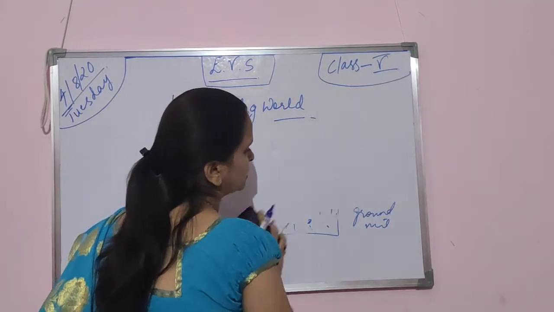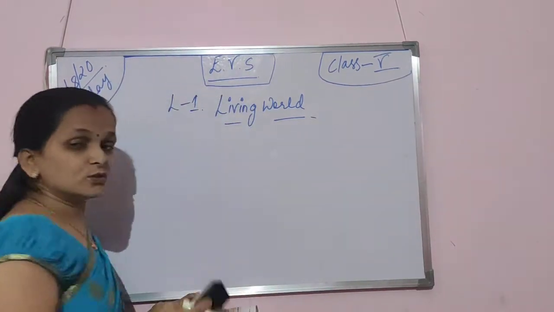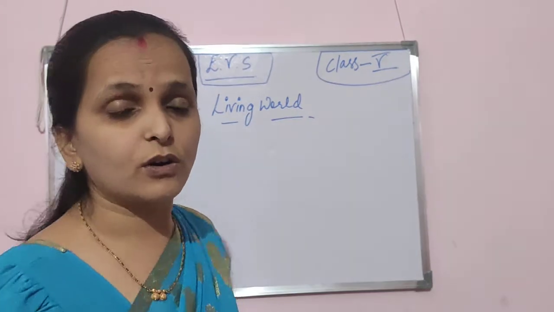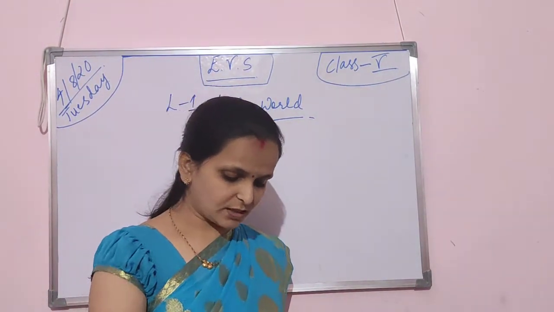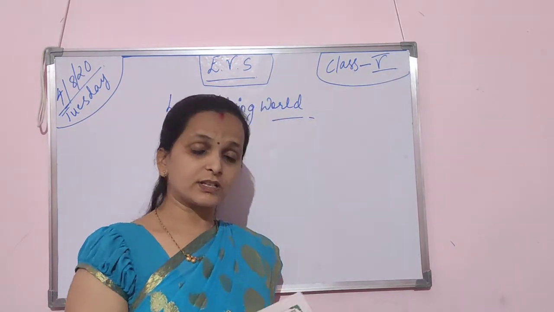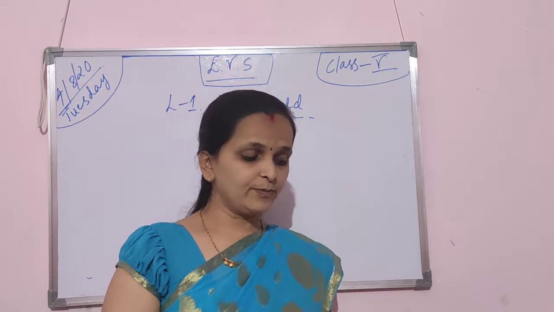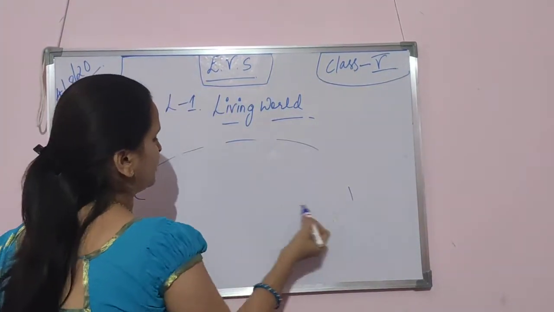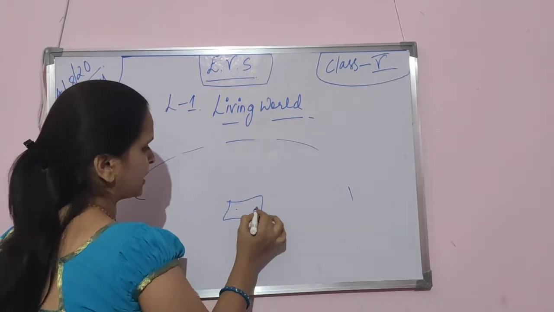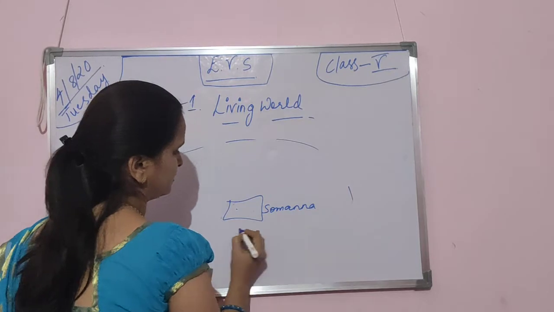So all the other persons thought that now Somanna is not lazy. He's been working for some time. So the plants grew and greenery was everywhere, but not a single plant appeared in the Somanna field. What happened? In the Somanna field, everywhere greenery was there, but not a single plant on the Somanna field.